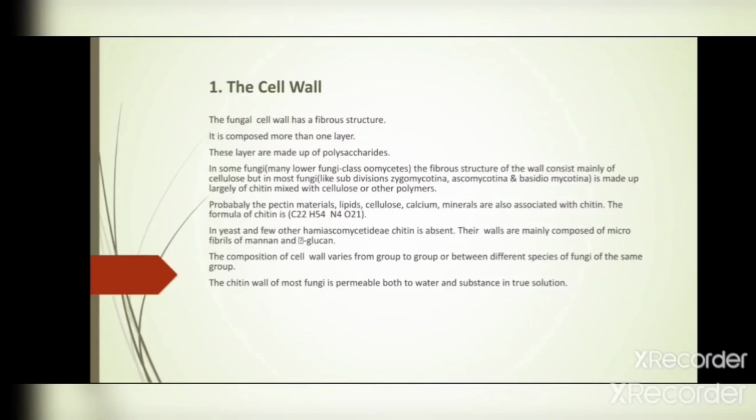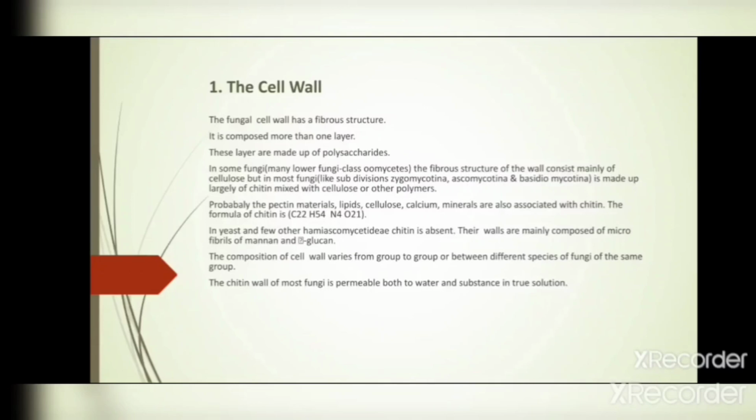But in most of the fungi, like the subdivisions Zygomycotina, Ascomycotina and Basidiomycotina, the wall is made up largely of chitin mixed with cellulose and other polymers. In most fungi the cell wall is made up of either only cellulose or only chitin, and some are made up of a mixture of cellulose and chitin.